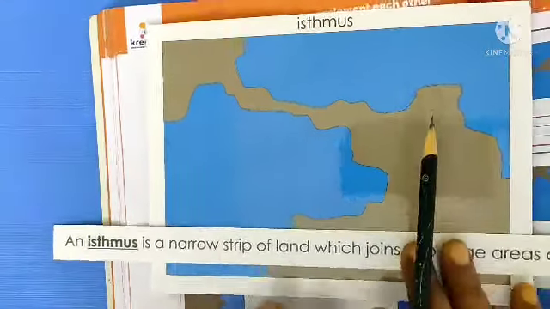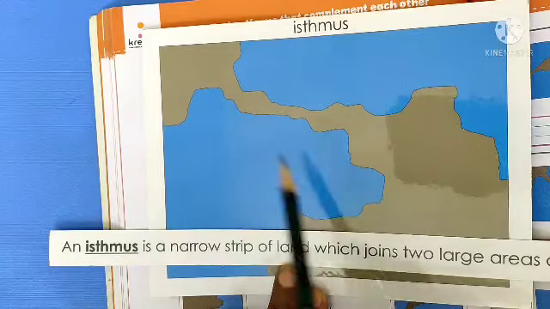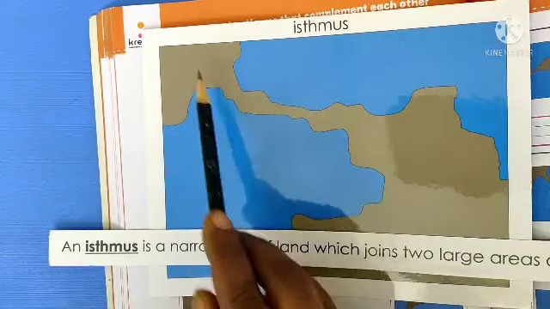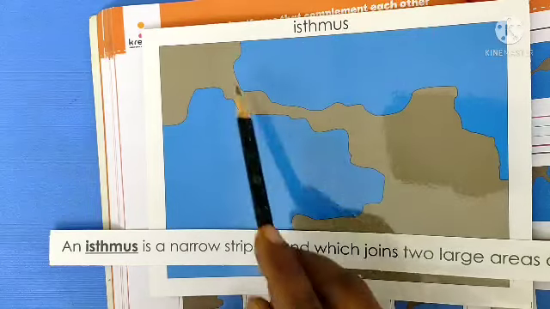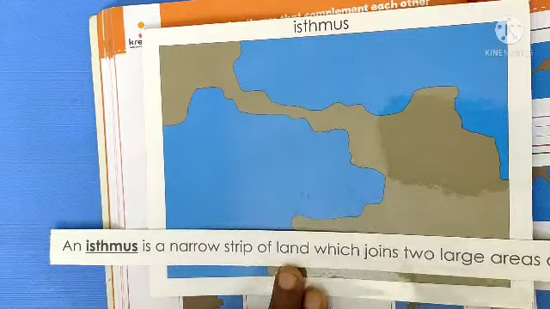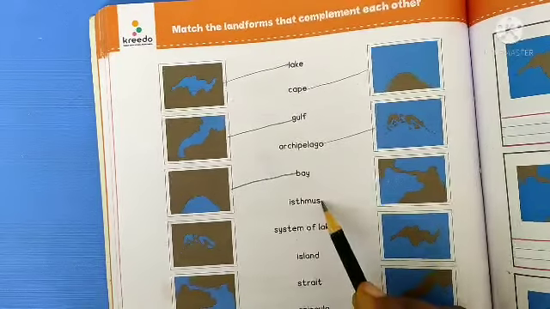See, this is an isthmus. It joins two large areas of land. This is also land. This is also land. Here it is joining. This is called an isthmus. Now search here. Where is the isthmus? Draw a line.